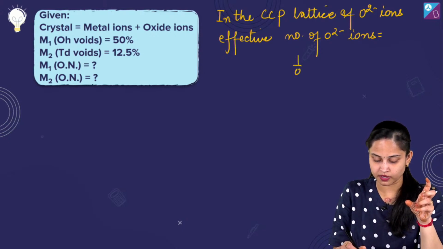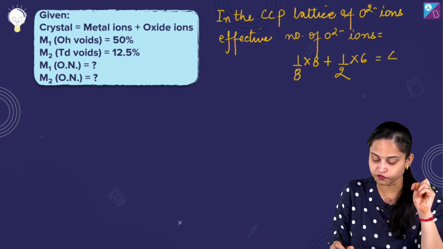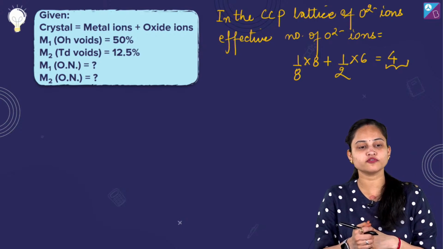For the corners, it's 1/8 into 8. If I talk about the face centers, it's 1/2 into 6. So a total of 4 oxide ions.